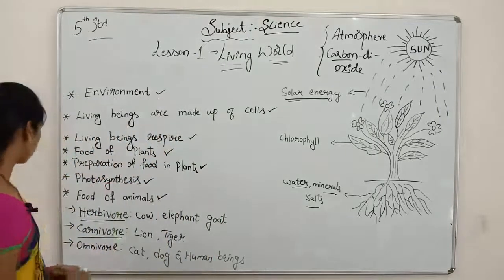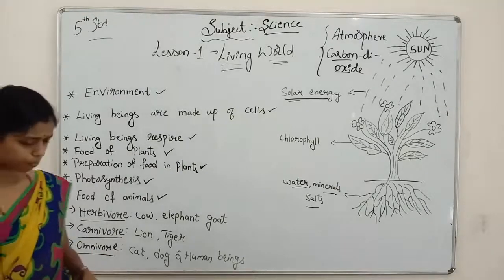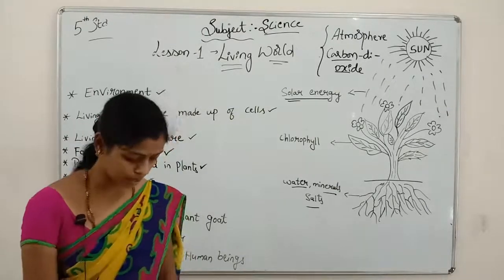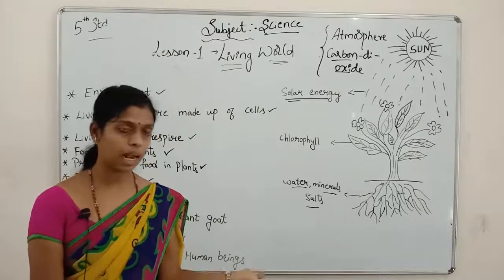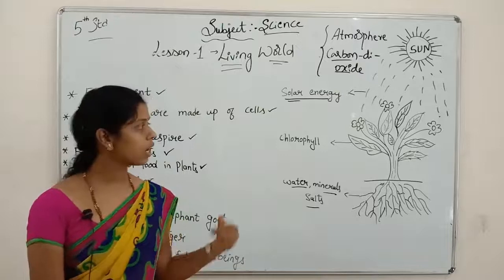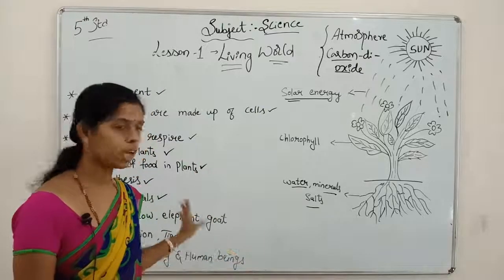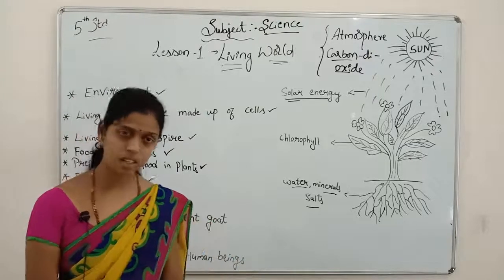Next, we go for the omnivores. What are omnivorous animals? Omnivorous animals eat both plants and flesh. They eat fruits, flowers, plants and all, but they also eat flesh. Meat they eat.